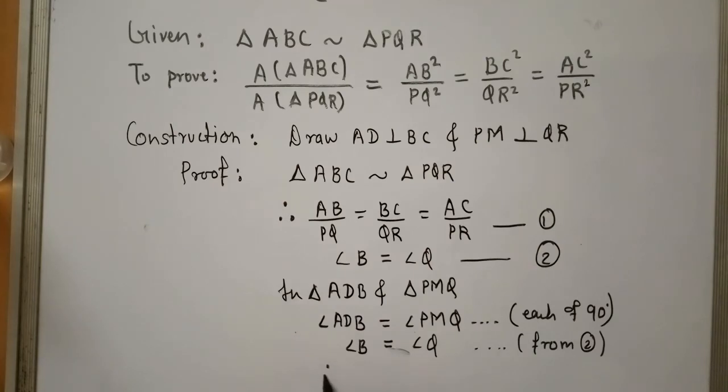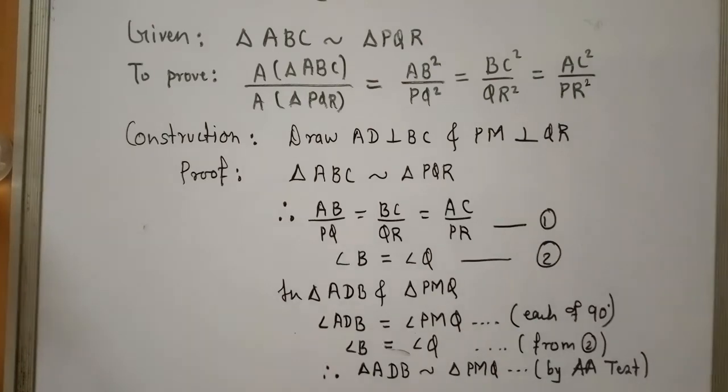Therefore, what we are getting, friends, is triangle ADB similar to triangle PMQ by the AA test of similarity.